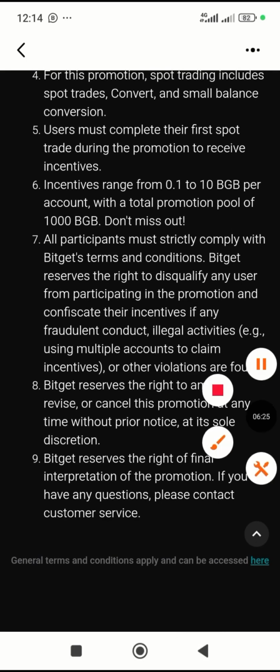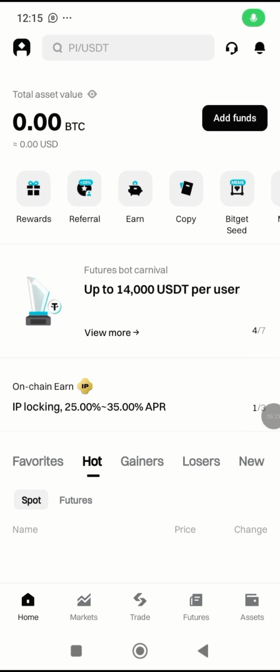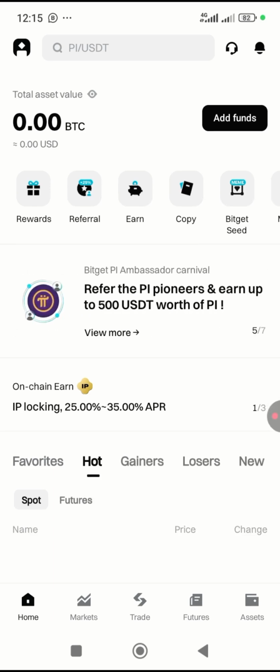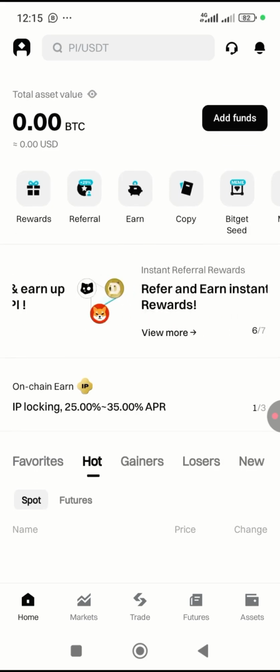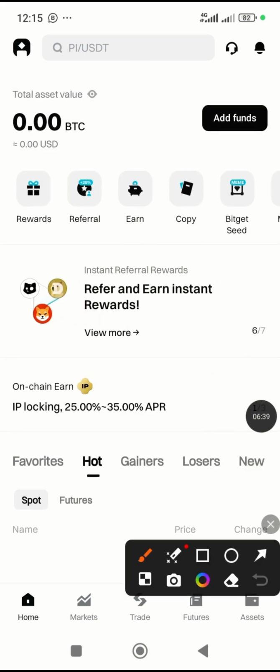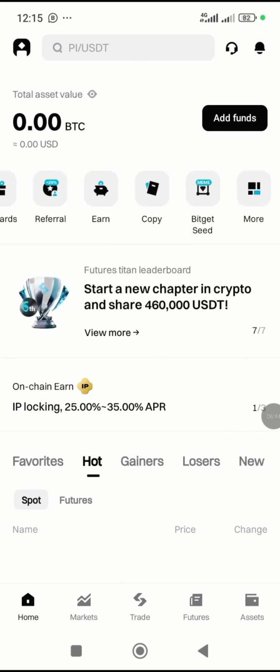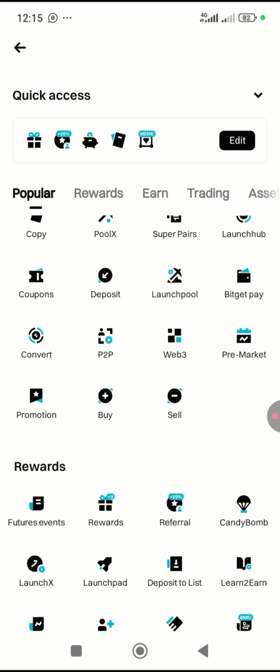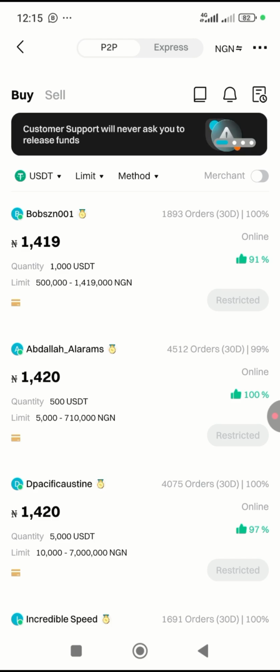So let's look at how to trade. If you are having a new Bitget account, I've created a video which I'll be dropping in the description of this video, on how to fund your wallet. There are various ways which you can fund your wallet. You can fund your wallet through their P2P, and for you to buy through their P2P, you just have to come to this place, tap on P2P. I have a full tutorial which I'll be dropping in the description of that video, so you'll be able to have USDT.